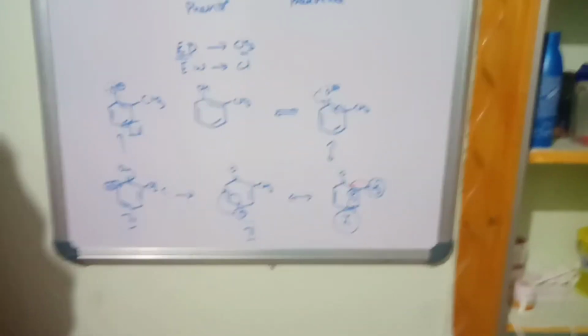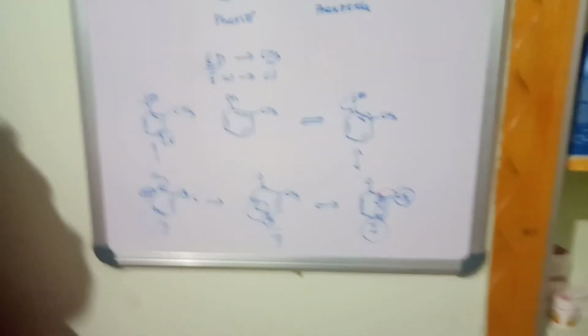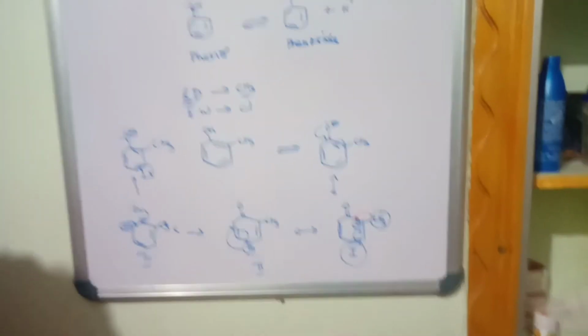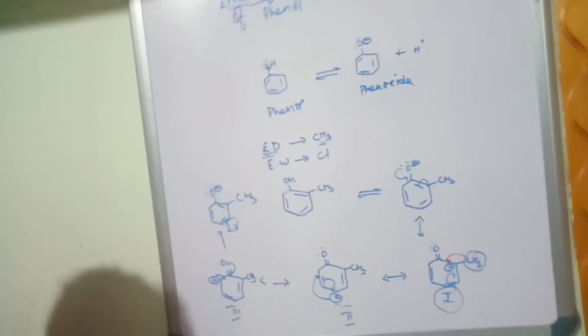Already there is a negative charge. Negative charge means electron rich. Again, the methyl group is donating, which means the negative charge will not disperse. It is very simple. The person is rich. If a poor person gives to a rich person, it is meaningless. You will become more rich, and more and more rich is useless.